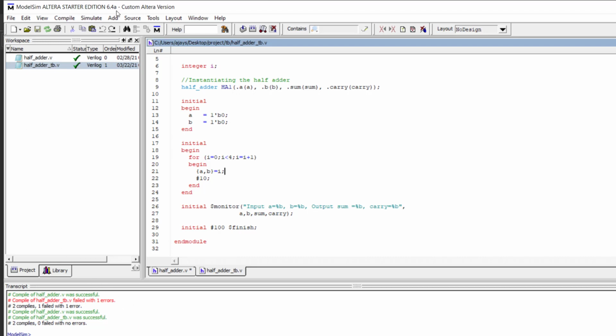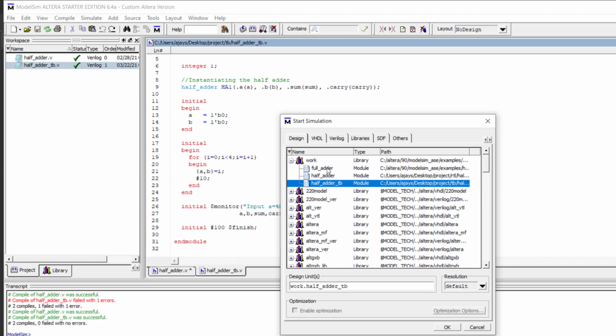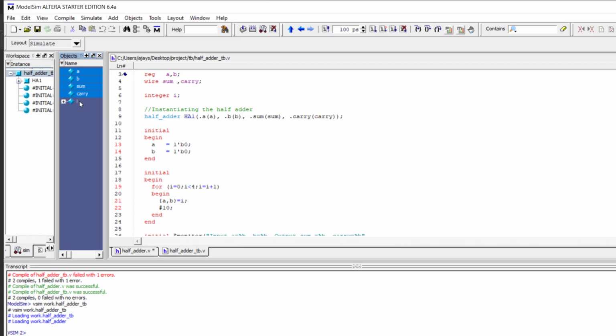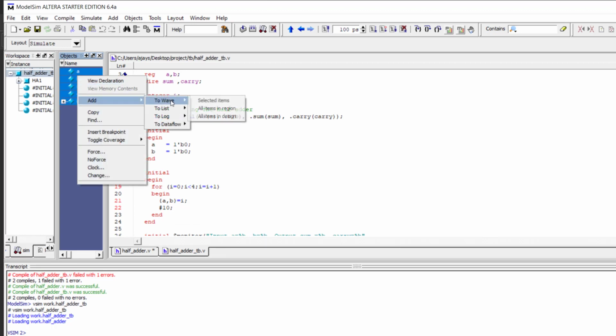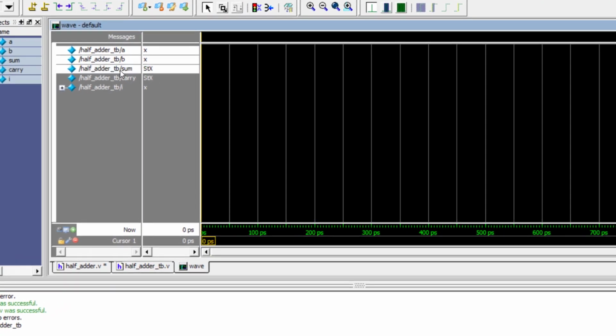Now I will simulate this. Just start simulation. Now what you have to do is click on the work, and click on the half adder TB. You will see these files when you do all the coding. When you save, it will automatically direct to the work. Then click OK. Now you can see the VSIM simulation. Everything is loaded. Now just click on select, then add to the waveform. Okay, so this is the waveform where you will see. Now just click on run.